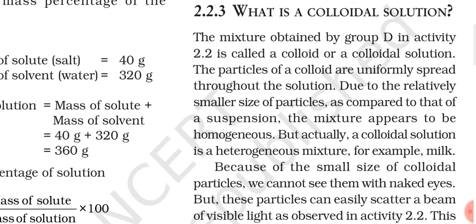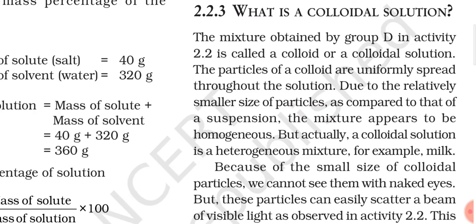The particles of a colloid are uniformly spread throughout the solution. Here also the term which is given is uniformly spread. It is not given soluble or dissolved. It is given uniformly spread. So in the case of a colloidal solution or colloid, the particles are uniformly spread throughout the solution. Due to the relatively smaller size of particles as compared to that of a suspension, the mixture appears to be homogeneous. Now again, this is a very important point.